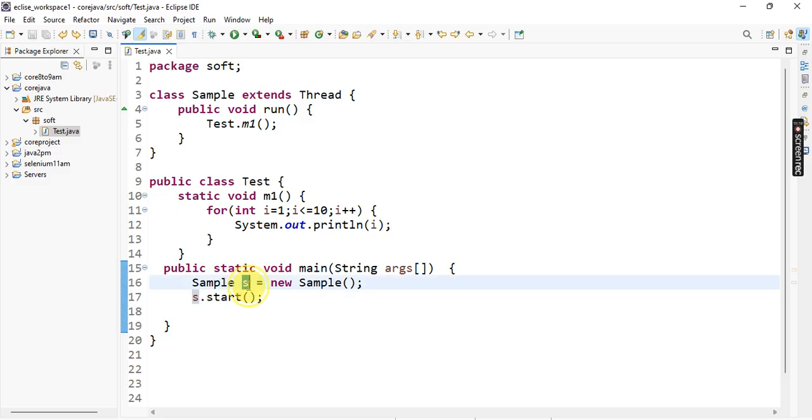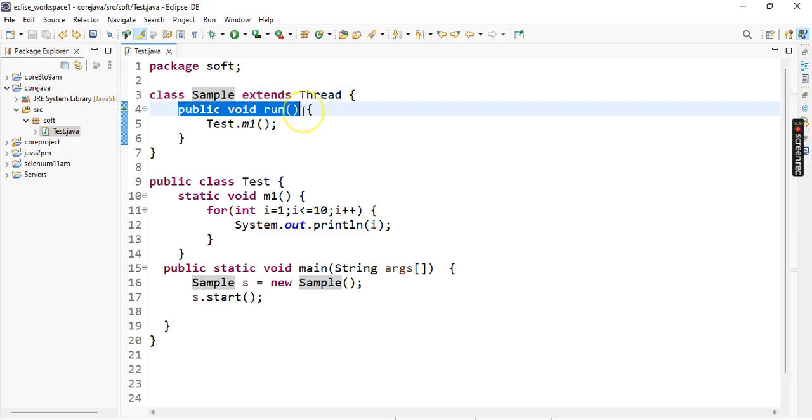The thread starts in the run method. Automatically it goes to the Sample class and searches for the run method. It does not execute any other methods. By default the Thread class must contain a run method, and whatever logic is required, we have to define in the run method only.